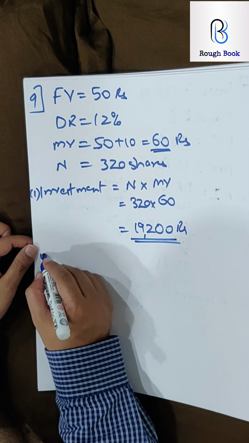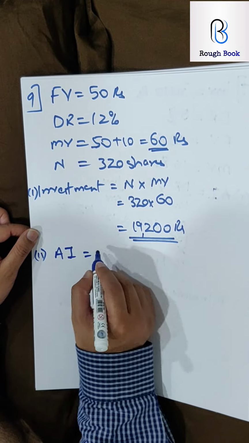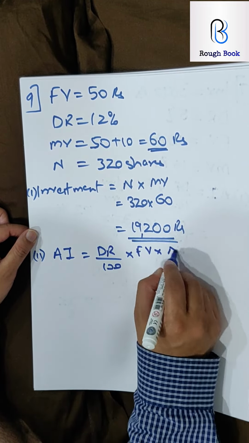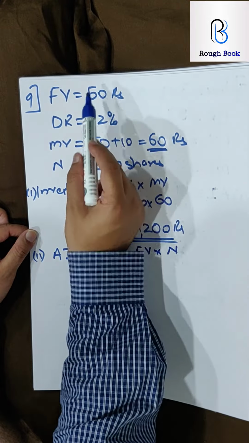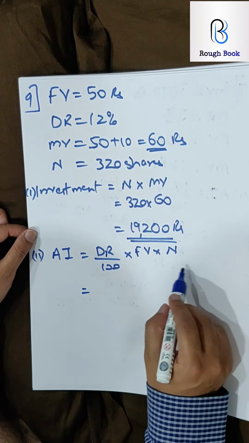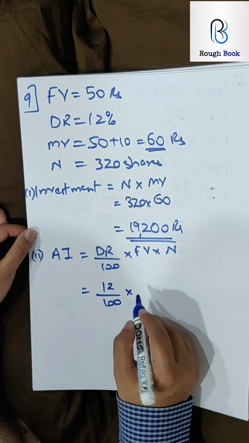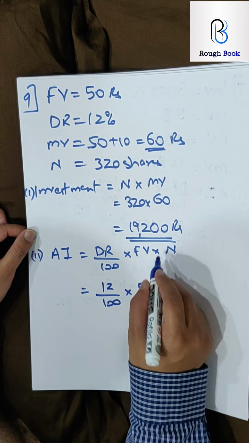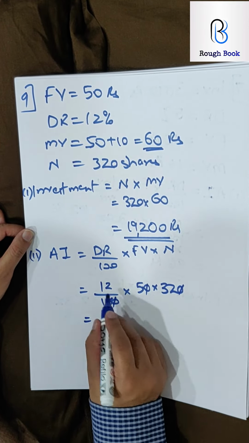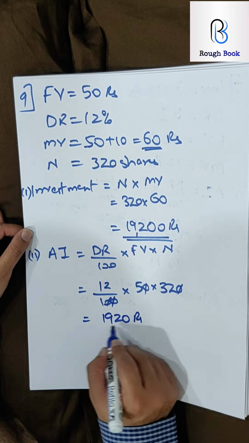19,200 is the investment. Second part of the question, annual income. What's the formula? Dividend rate by 100, face value into number. Number is known to us directly, 320. So I don't need to write that expanded formula, investment upon market value. So dividend rate 12%, face value 50, and number of shares 320. So 1 0, another 0. 12 5s are 60, 6 2s are 12, 18 and 1, 19 and 1 0.